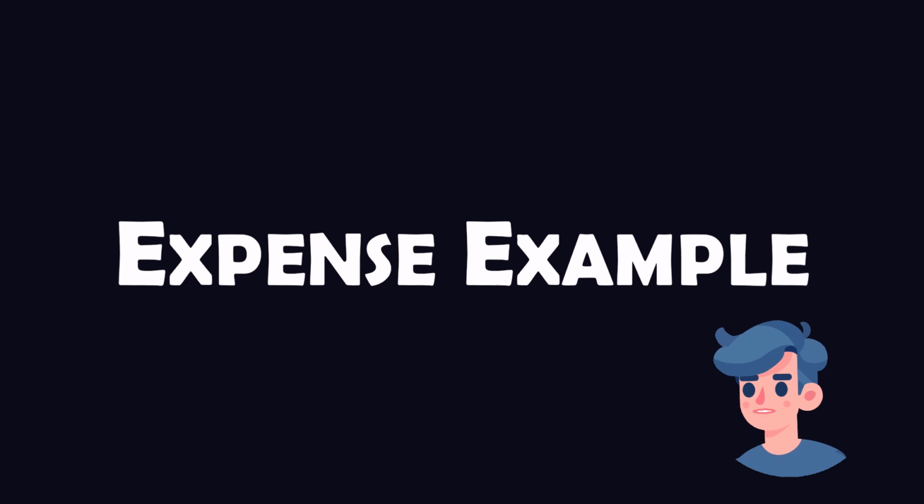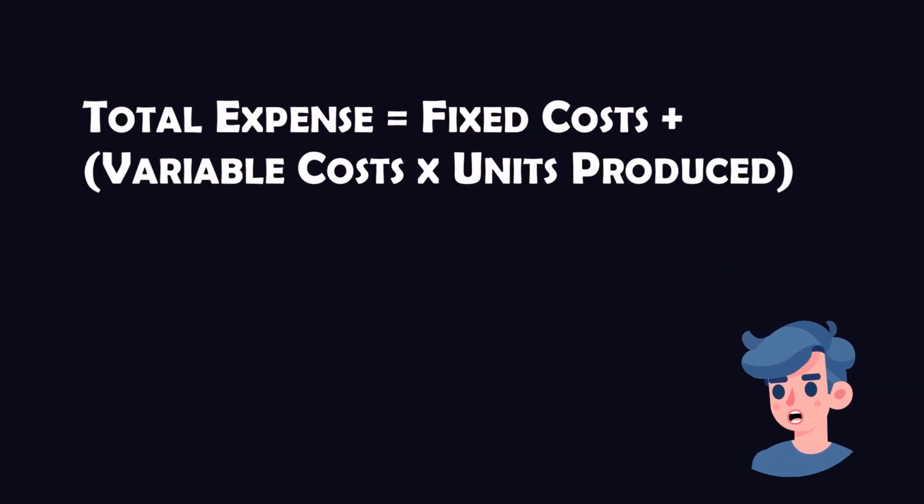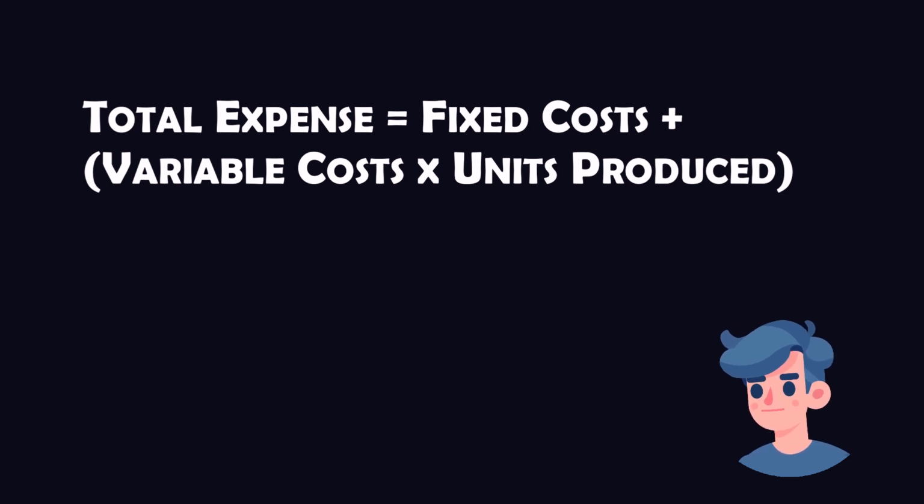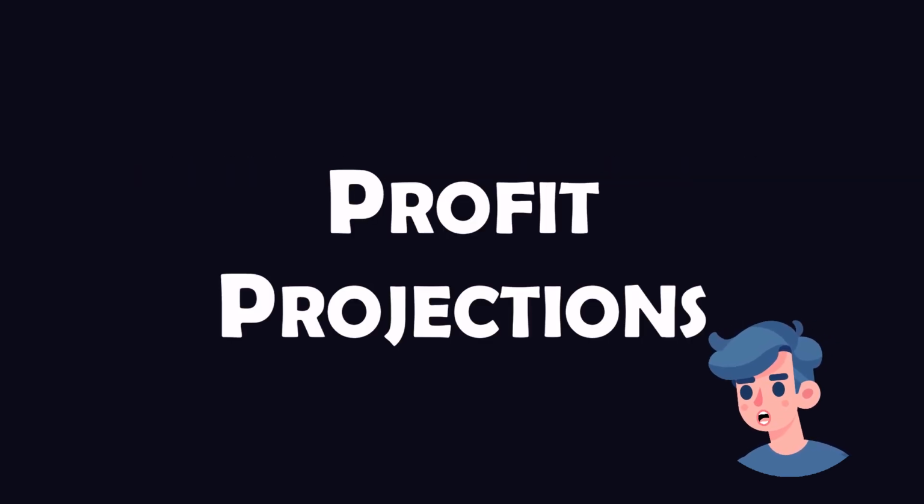An example to illustrate: a company has fixed costs of $10,000 in rent and salaries and a variable cost of $30 per unit produced. If the company produces 1,000 units, the total expense would be $40,000, fixed costs plus variable costs. Profit projections are another crucial component.